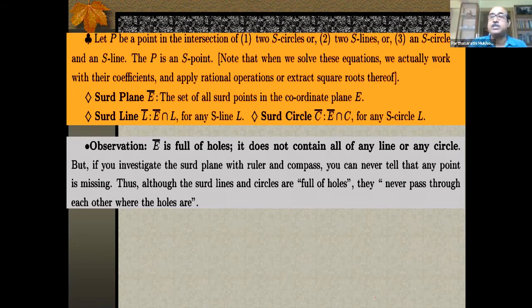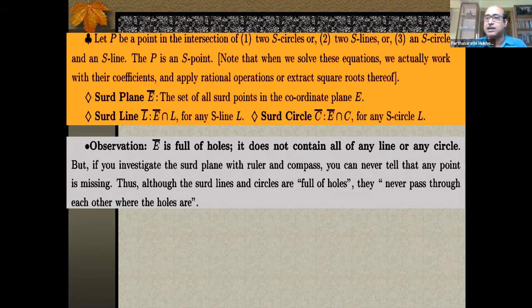With ruler and compass, if you do construction on the third plane, you can never tell that any point is missing. That means, although the third lines and third circles are full of holes, they never pass through each other where the holes are. Because where they pass through each other, these are constructible numbers that I have already pointed out at the beginning, at the top of this slide.